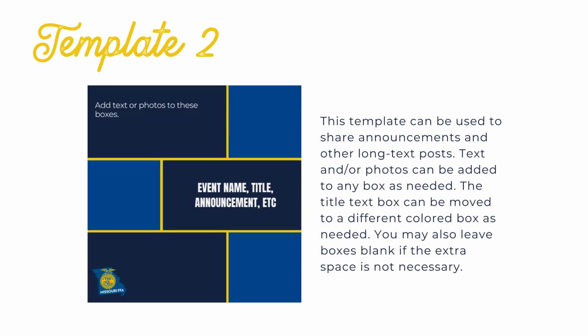The second template is very adaptable for announcements and more. This template can be used to share long text posts. The text and/or photos can be added to any box as needed. The title text box can be moved to a different color box as needed. You may also leave boxes blank if the extra space is not necessary.